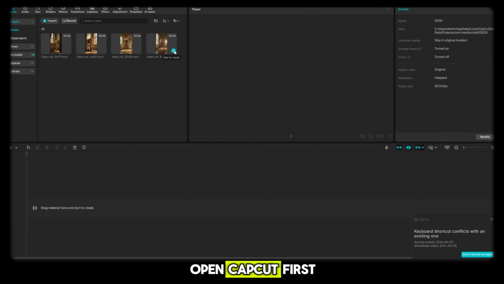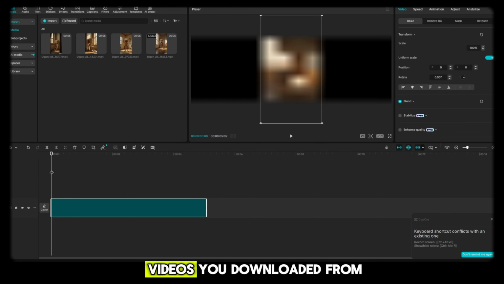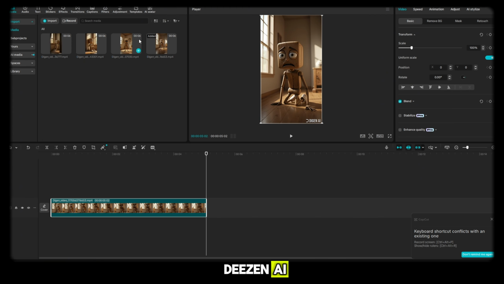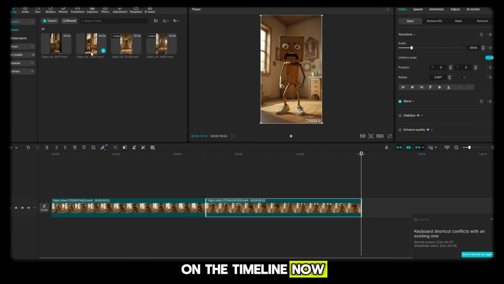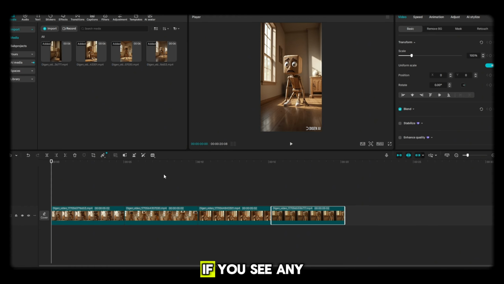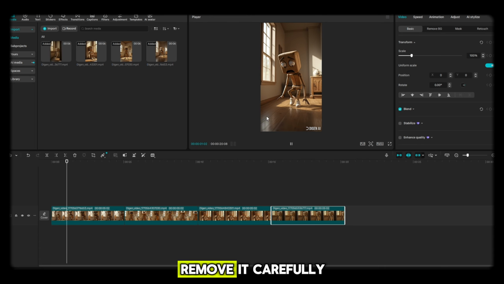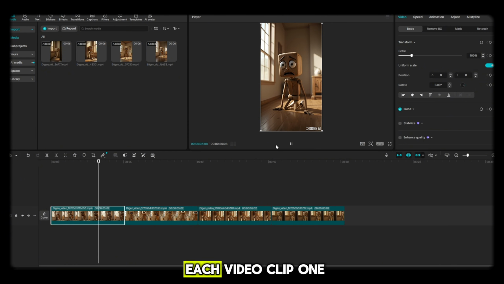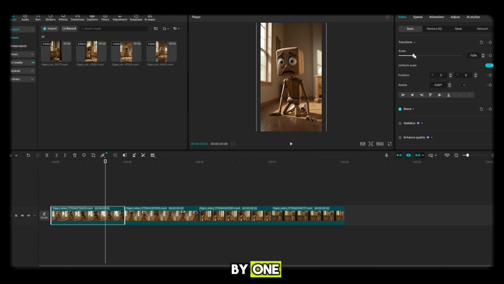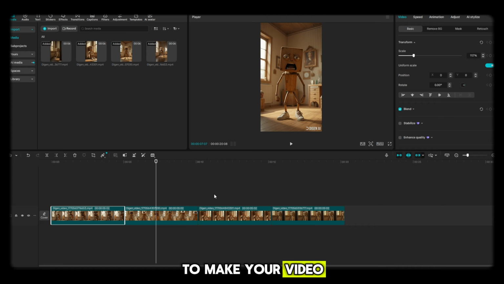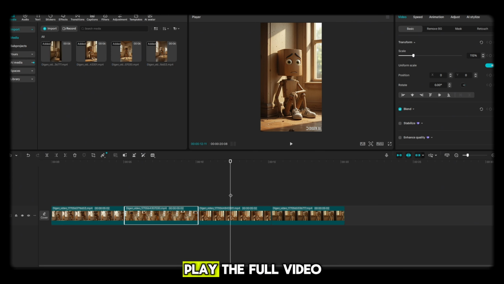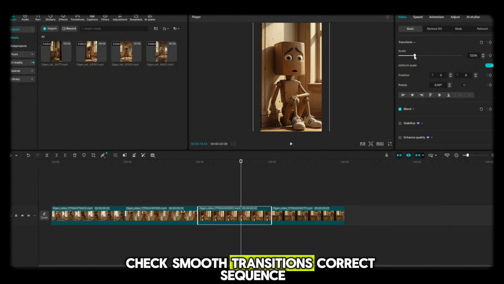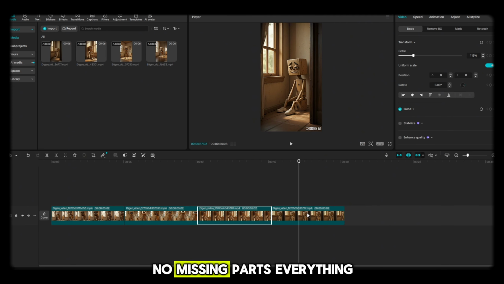Open CapCut. First, upload all the AI videos you downloaded from Digen AI. Arrange the clips in the correct story sequence on the timeline. Now click on the first video clip. If you see any logo or watermark, remove it carefully. Do the same for each video clip, one by one. This step is important to make your video look clean and professional. Once all logos are removed, play the full video from start to end. Check smooth transitions, correct sequence, no missing parts.